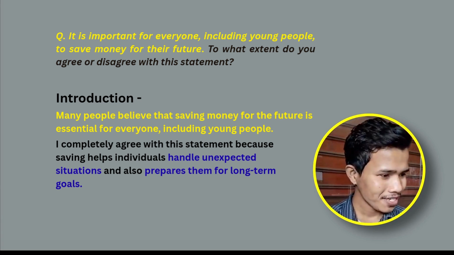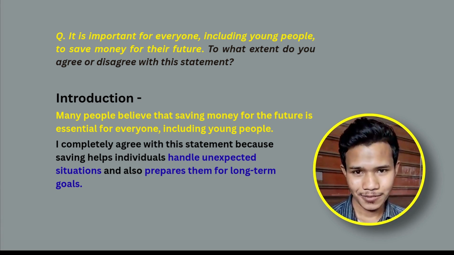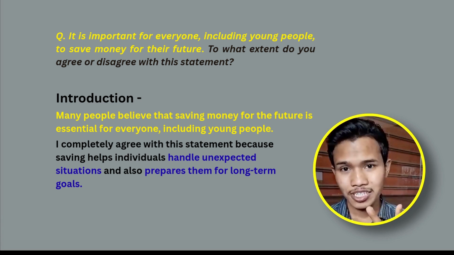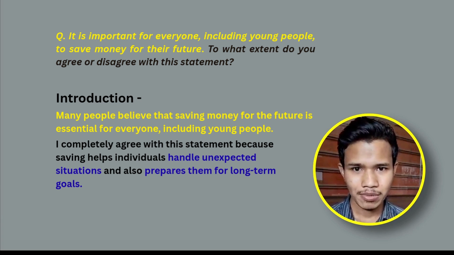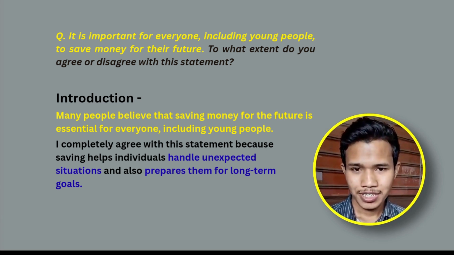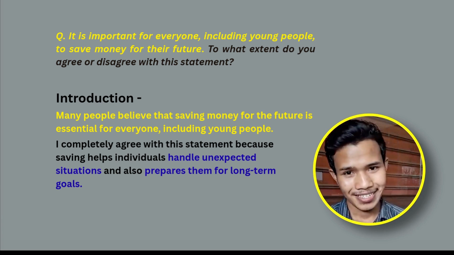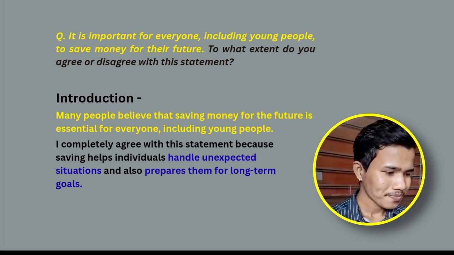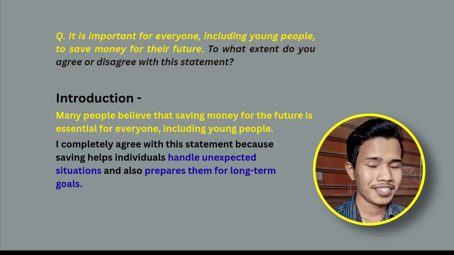What are they? The first one is handle unexpected situations. The second one is prepares them for long-term goals. These 2 points have to be explained in detail in body paragraph 1, body paragraph 2. What is the body paragraph 3 about? Now again, the same question. We will see that as we move on. So with that, our introduction is complete.